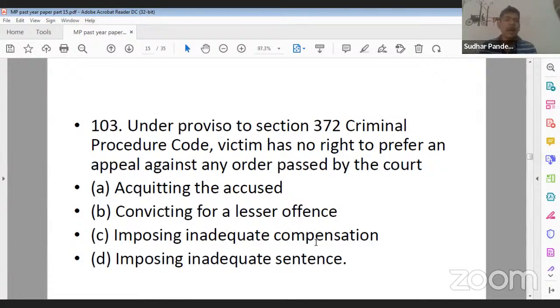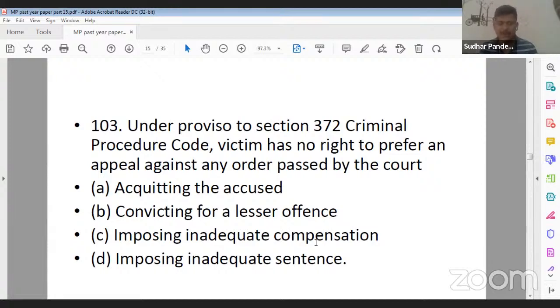Question 103. Under proviso to section 372 of Criminal Procedure Code, victim has no right to prefer an appeal against any order passed by a court. Option A, acquitting the accused. Option B, convicting for a lesser sentence. Option C, imposing inadequate compensation. And option D, imposing inadequate sentence. What should be the correct answer?